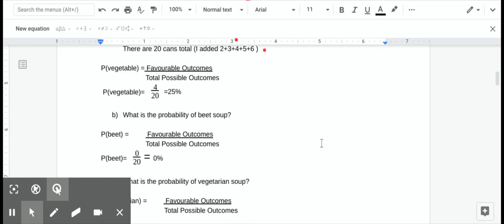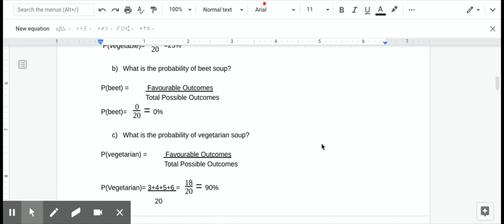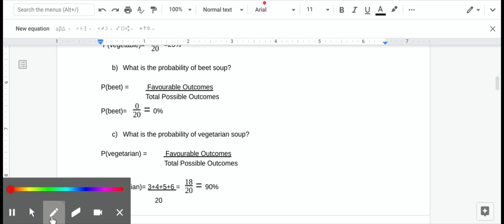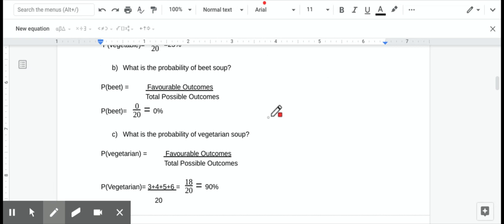So next I look at what is the probability of getting beet soup? Well, the probability of beet soup is 0 because there was no beet soup in our list. So the probability of 0 over 20 is 0%, just like the probability of us getting turnip soup or the probability of us getting squash soup. None of those things were options, so our probability is 0.